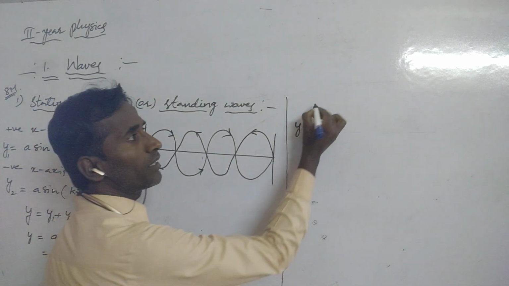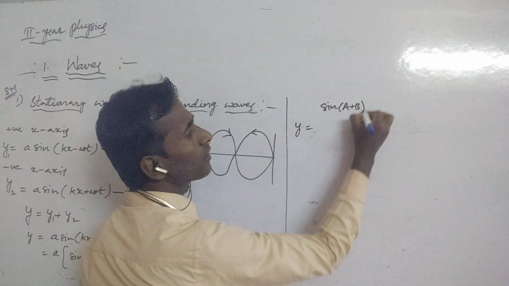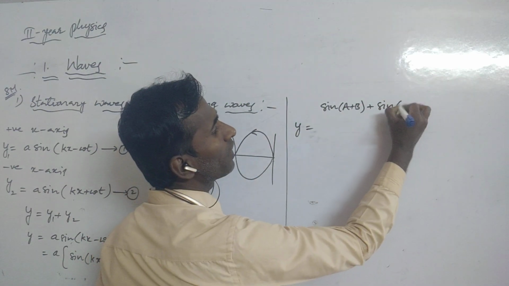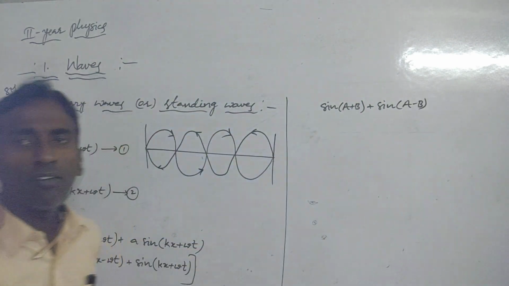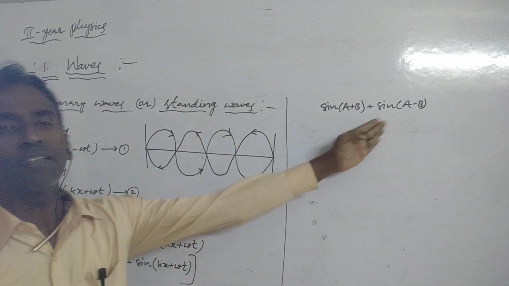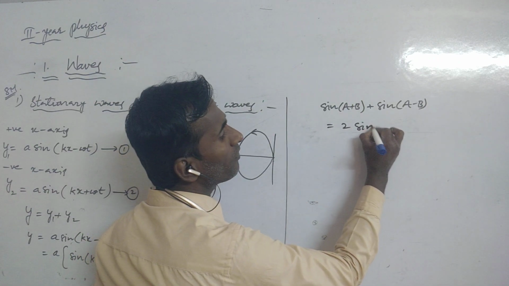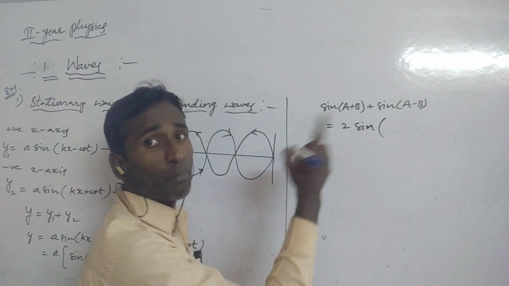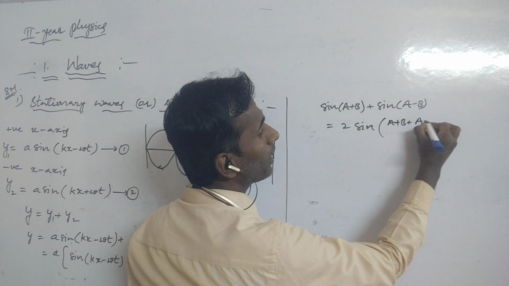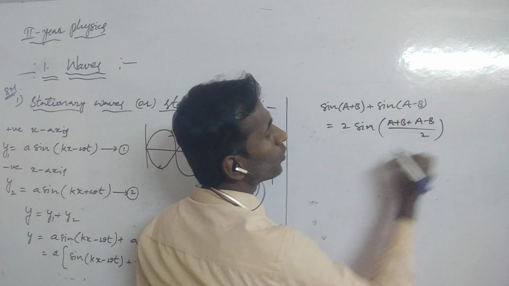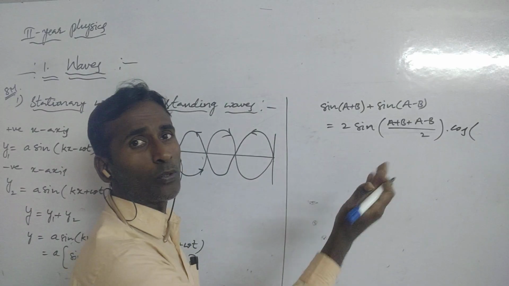We have one formula: sine of a plus b plus sine of a minus b. That is, sine C plus sine D, which equals 2 sine of (C plus D) by 2, meaning (a plus b plus a minus b) by 2, into cos of (C minus D) by 2, meaning